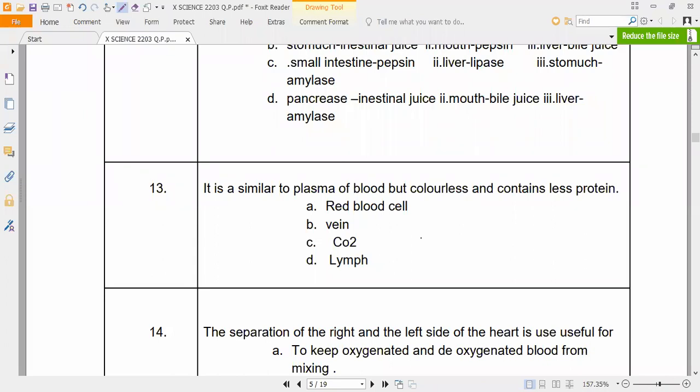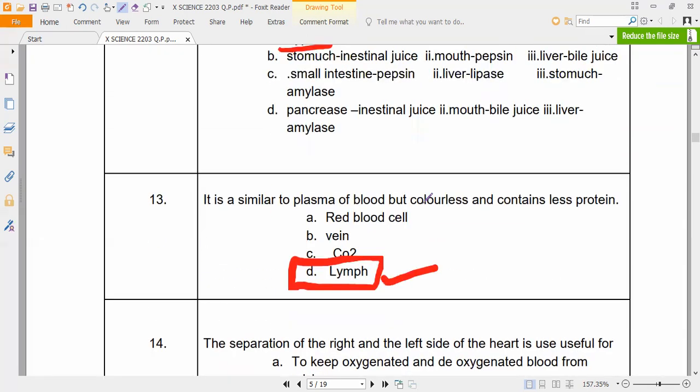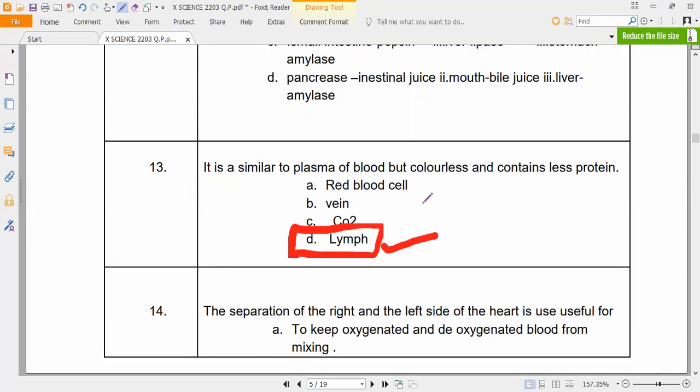Next question. Lymph is similar to plasma but colorless and contains less proteins. Option D, lymph. This is also a similar question. In the last question paper we got, what is the other fluid along with the blood which is present in our body? That is lymph. So here also lymph, a colorless fluid that contains less proteins, is lymph only, because red blood cells are absent. Next, veins also contain blood only. Next, carbon dioxide is a gas, not at all similar to that. So we can leave that.